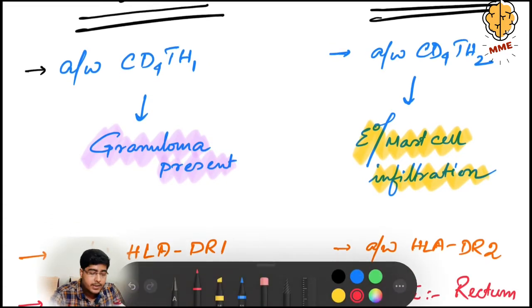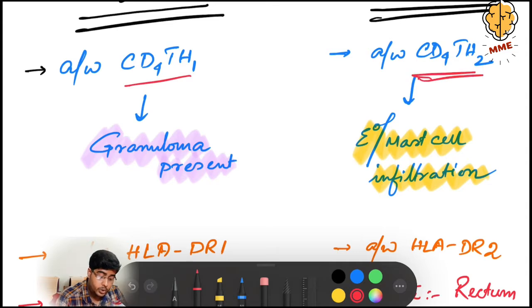Crohn's disease is associated with CD4 Th1 cells, whereas ulcerative colitis is associated with CD4 Th2 cells. From our immunity knowledge, we know that CD4 Th1 cells are associated with granuloma formation, whereas CD4 Th2 cells are associated with eosinophil or mast cell infiltration.